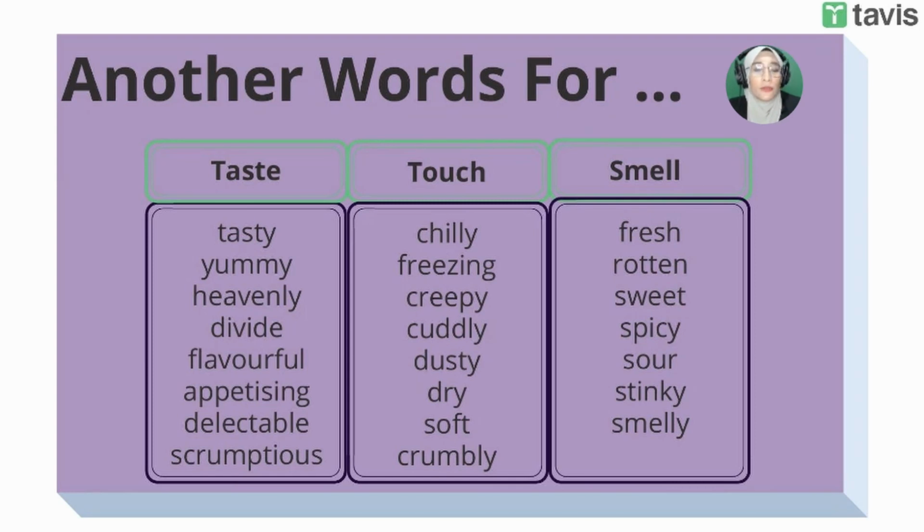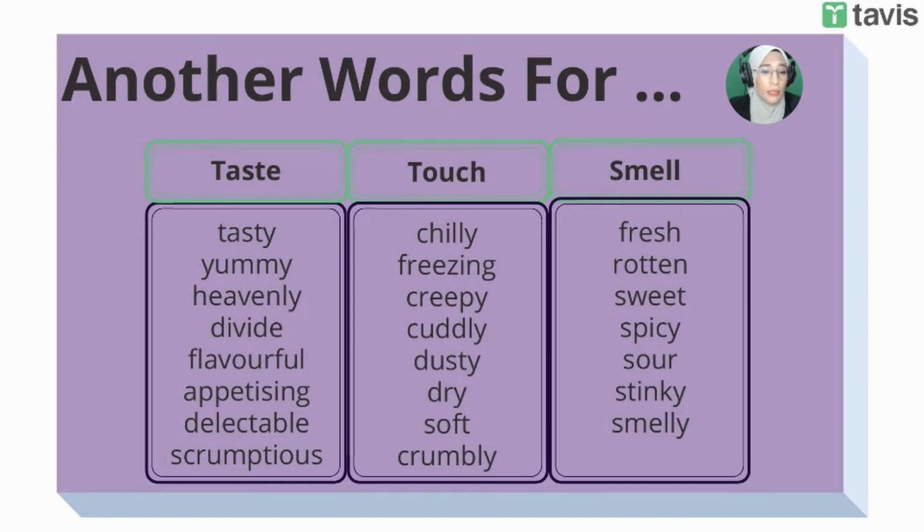So touch, anything that has to do with anything you touch, maybe the whole environment or the whole atmosphere or the whole feeling of an object. You can say it's cuddly for a teddy bear or cat or a dog if you have pets. Soft, crumbly.